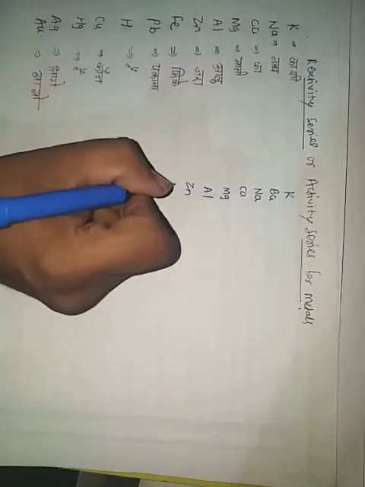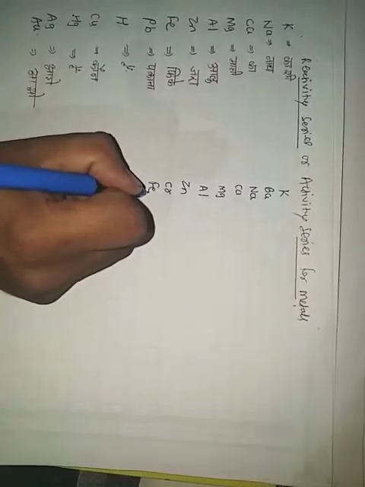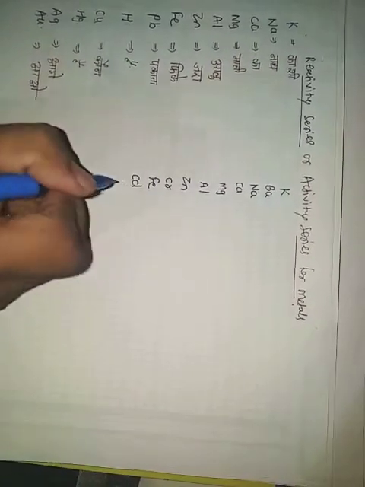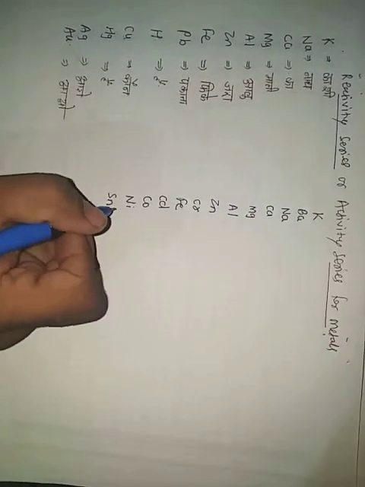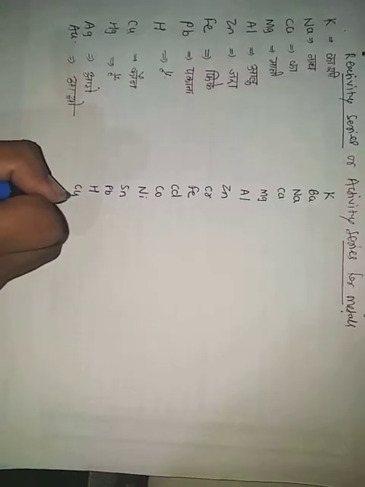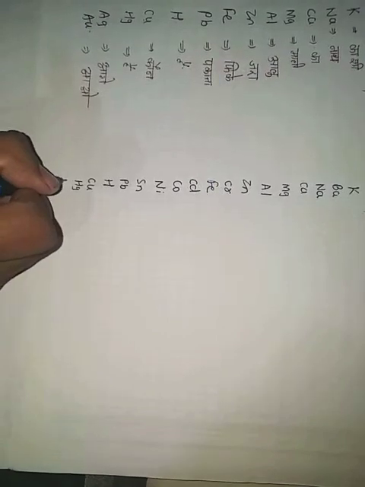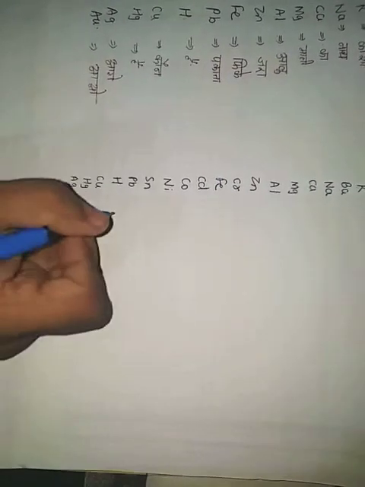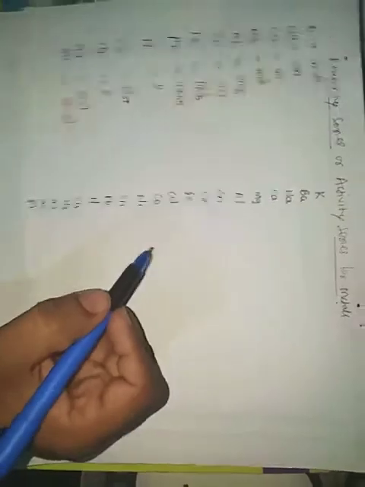After zinc, chromium will come, then iron, cadmium, cobalt, nickel, tin, lead, hydrogen, copper, Hg mercury, Ag, Au and platinum.